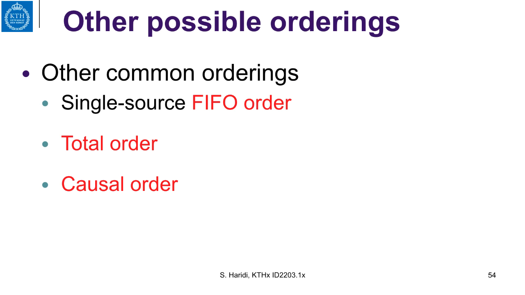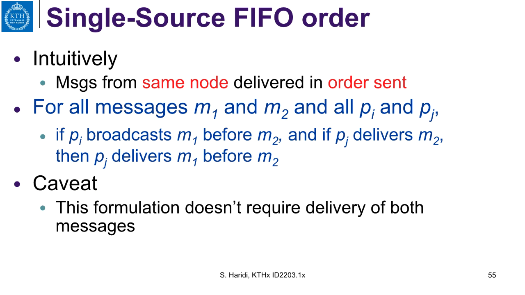There are other orders. We have seen the specification of single source FIFO order. We have seen causal order, but there is also another order called total order broadcast. We will come to it soon. First, let us remember single source FIFO order, in which messages from the same process are delivered in the order sent.